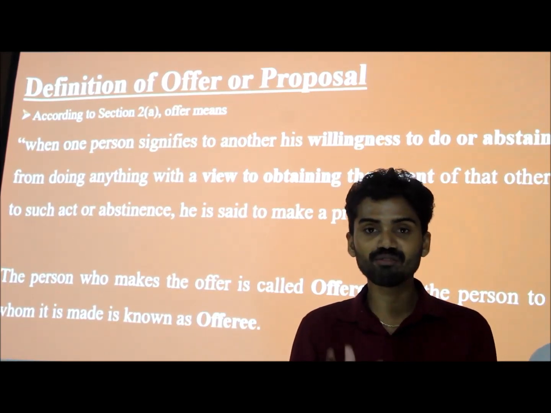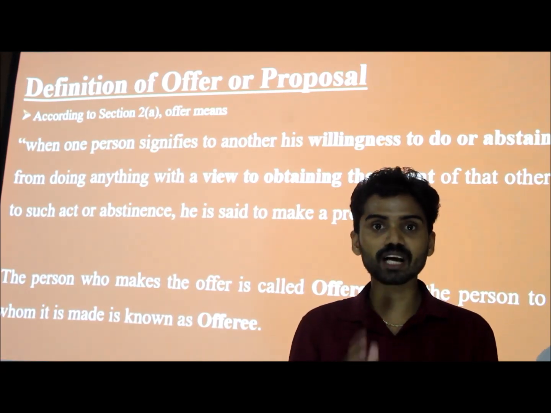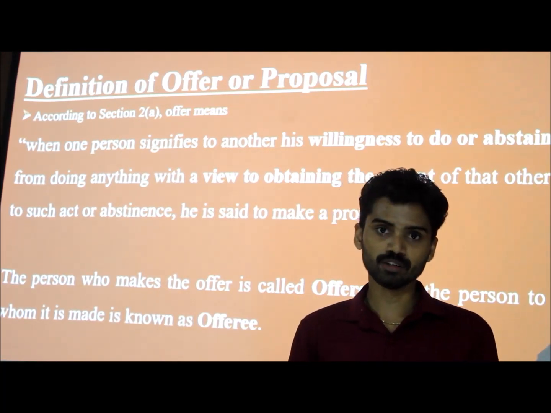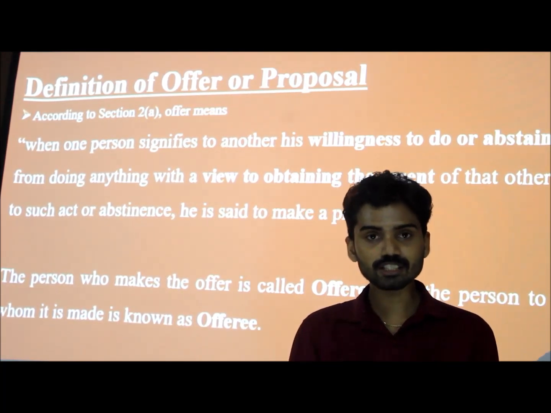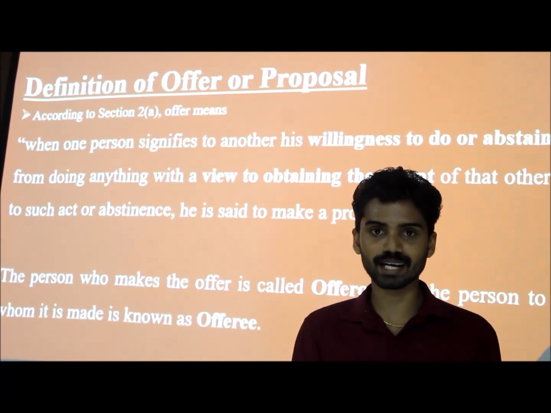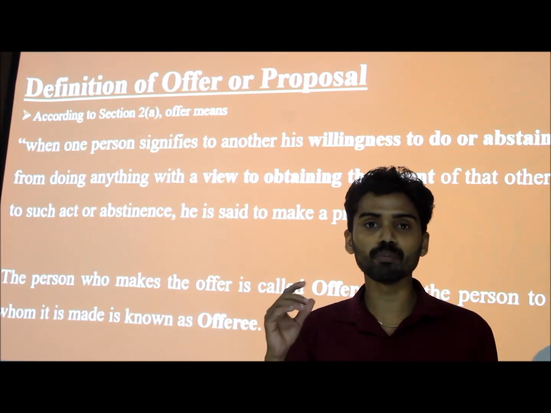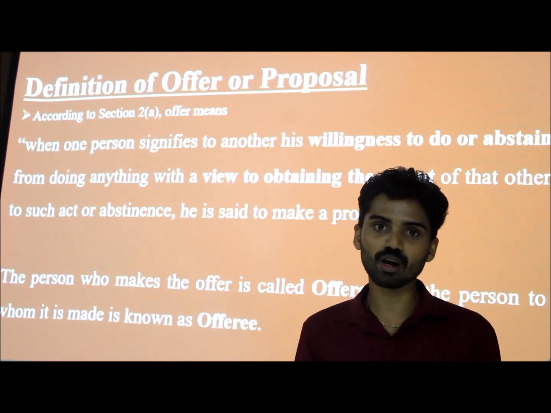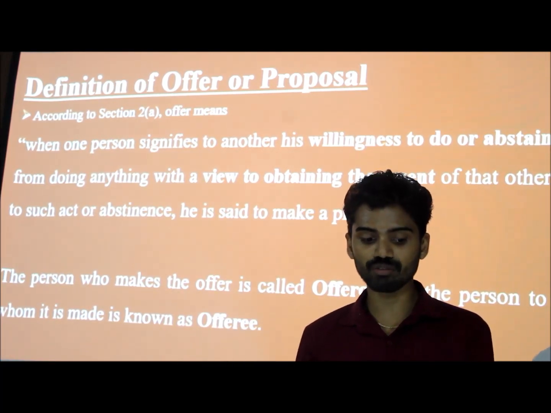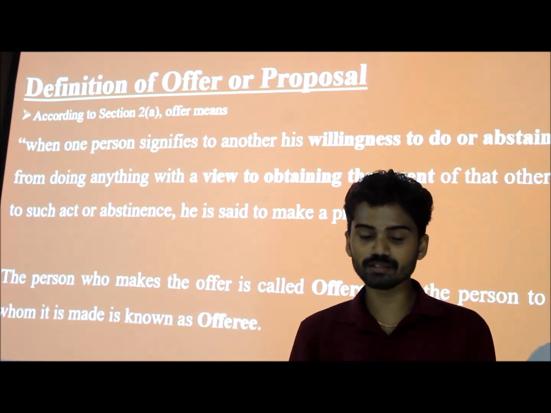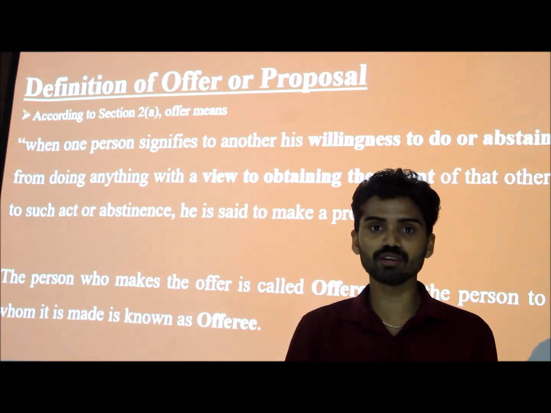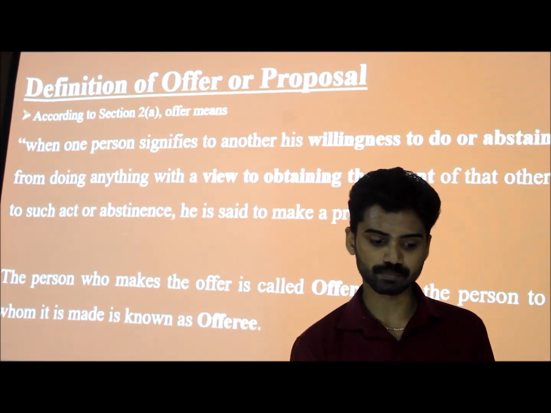In order to form a valid offer, there must be a communication of the offer by the offerer to the offeree. So if a person is trying to get the assent of another party in order to form a valid contract, it becomes the offer or proposal. That's about the definition of offer or proposal. And here come the two terms, offerer as well as offeree. The person who makes the offer is called the offerer, and the person to whom this offer is made can be called the offeree.